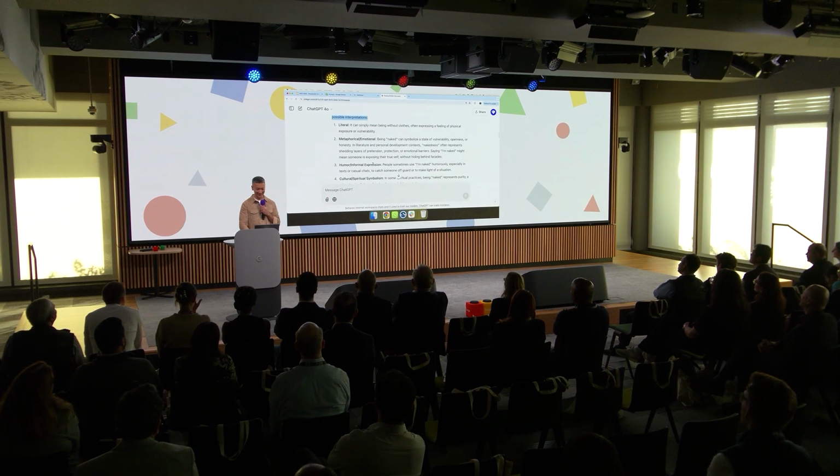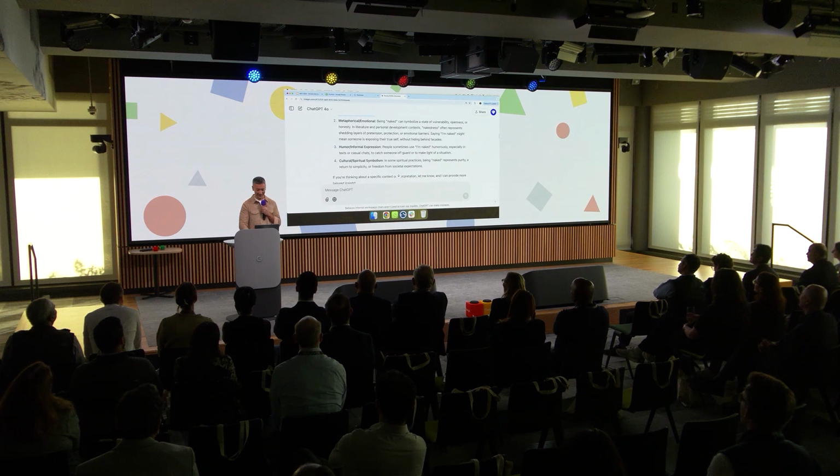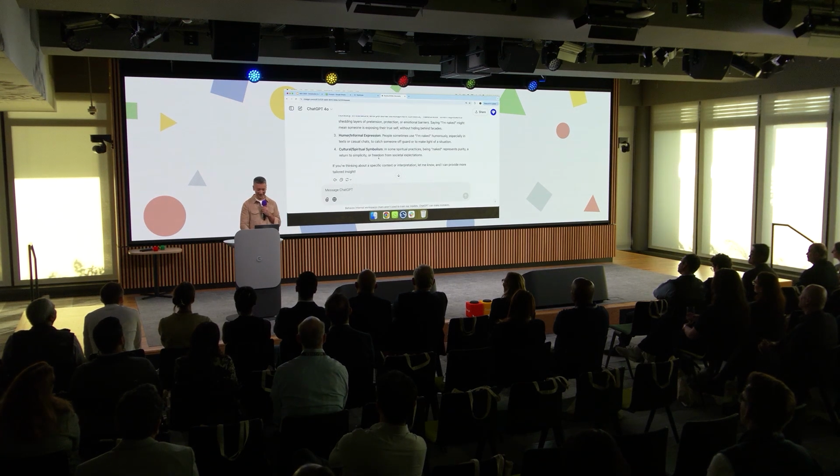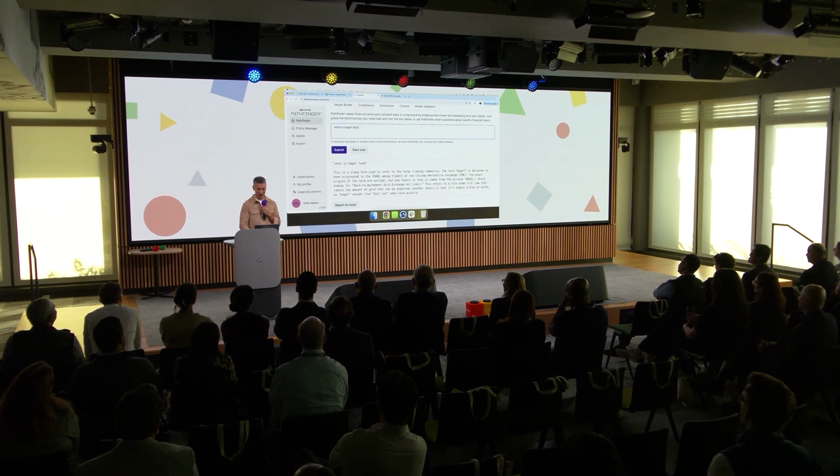So this one is really interesting. I am naked, what does it mean? And you can see here that this is my second attempt. Why? Because when I put in I'm naked, it said, oh, you're inappropriate, I'm not going to respond to you. So I had to qualify it, saying, what does it mean? And it says it can have different meanings. Literal: I am without clothes. Great. Not particularly useful. And there is a bunch of stuff in here that is not useful at all.